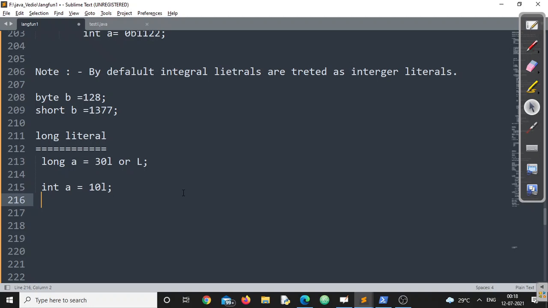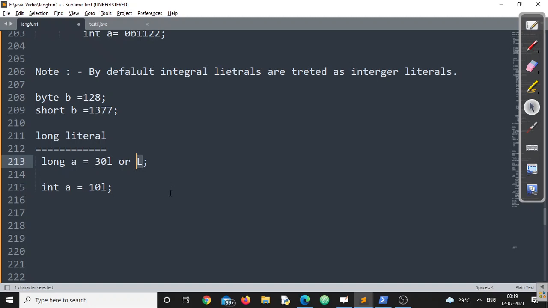Remember, to represent a long literal, we have to suffix the number with capital L or small l, and we are doing this explicitly. There is no other way to represent a long literal.